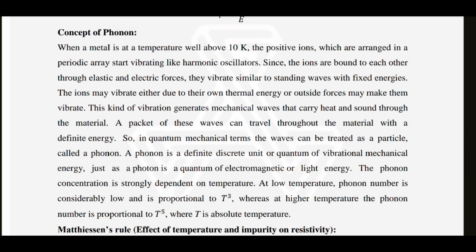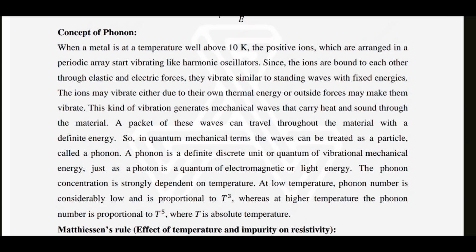Concept of phonon. When a metal is at a temperature well above 10 Kelvin, the positive ions, which are arranged in a periodic array, start vibrating like harmonic oscillators. Since the ions are bound to each other through elastic and electric forces, they vibrate similar to standing waves with fixed energies. The ions may vibrate either due to their own thermal energy or outside forces may make them vibrate. This kind of vibration generates mechanical waves that carry heat and sound through materials.